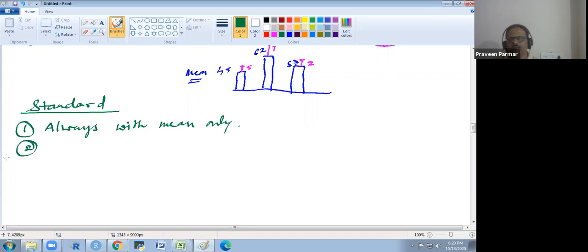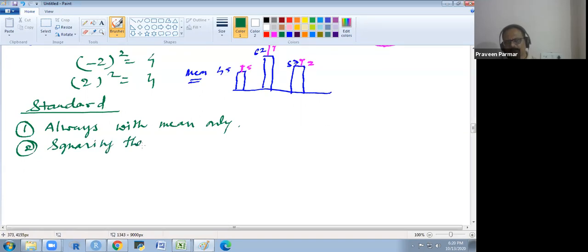Second, for converting the negative into positive, we have another option: if minus 2, we could use 4, and 2 squared is also 4. So we are squaring the deviation, and we get the positive value.